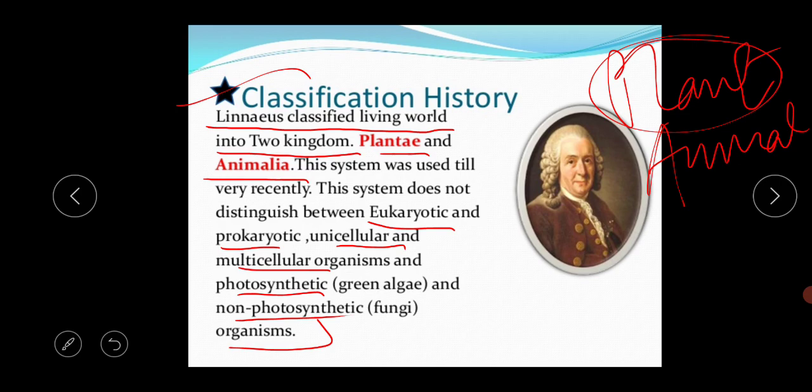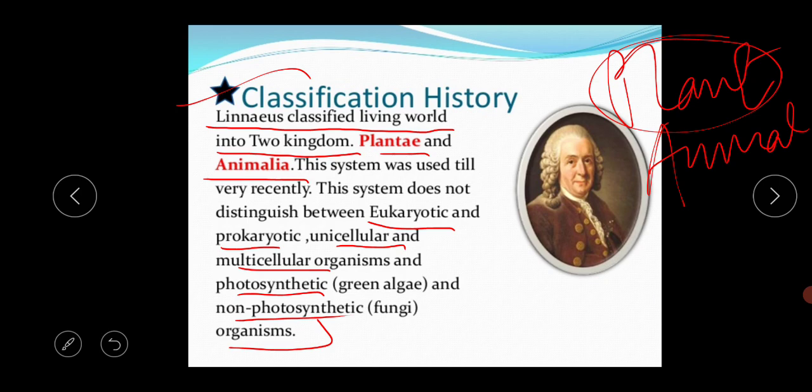And in animals also, both unicellular and multicellular organisms belong to animals, and both eukaryotic and prokaryotic organisms belong to animals. This was the basis of the classification system at that time.